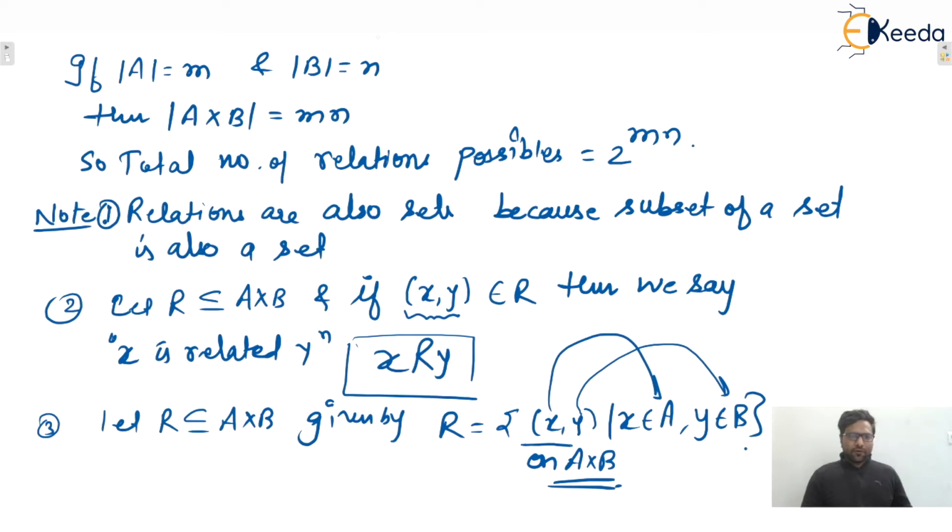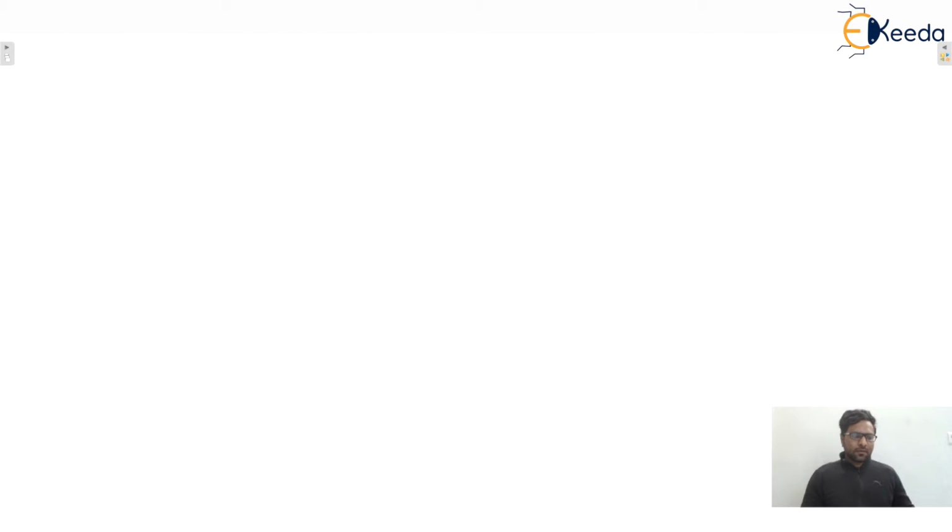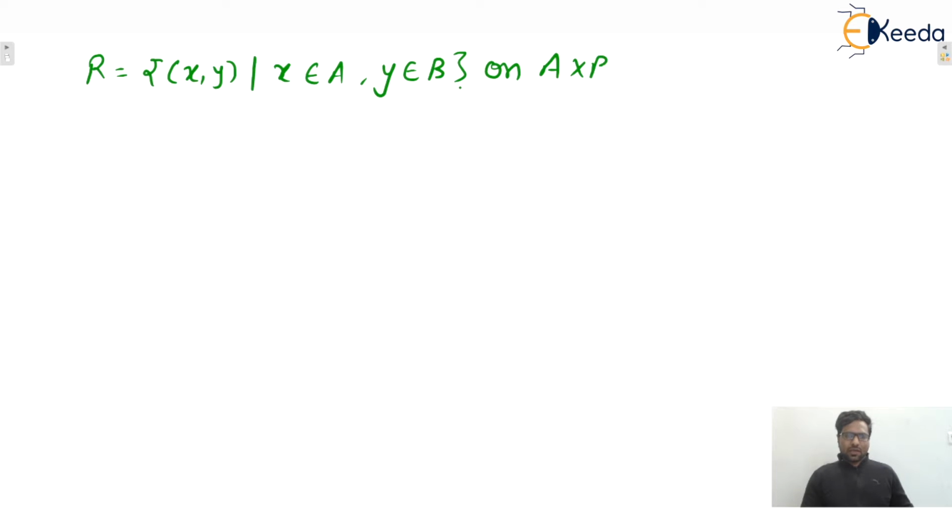Okay, so moving forward, here we defined one relation, that is all such ordered pairs (x, y) in which x belongs to set A and y belongs to set B will be the relations only. And this relation is on A cross B, which means this is a subset of A cross B. So what is the domain of this particular relation?